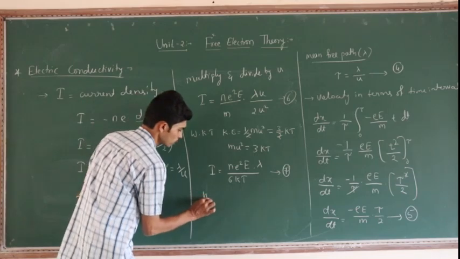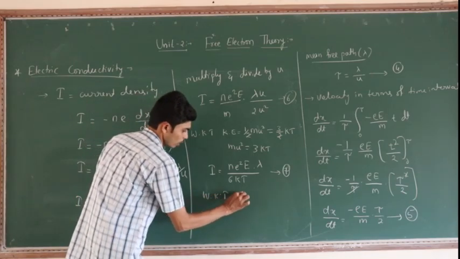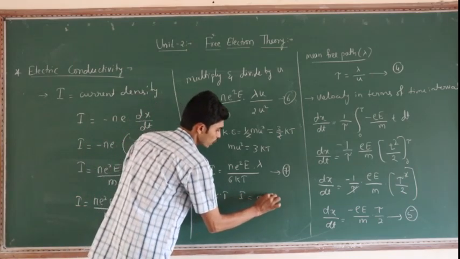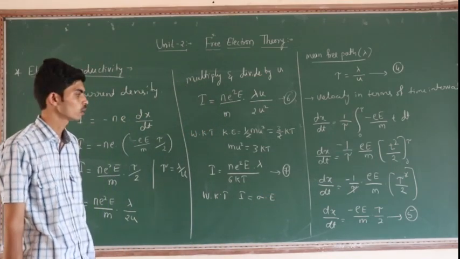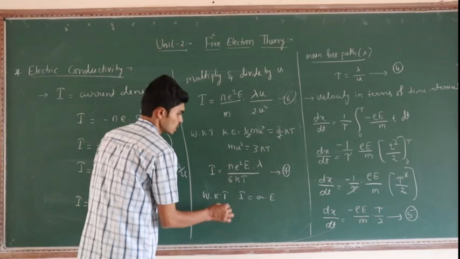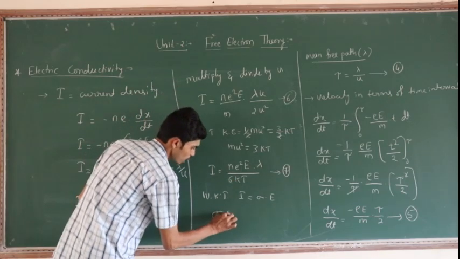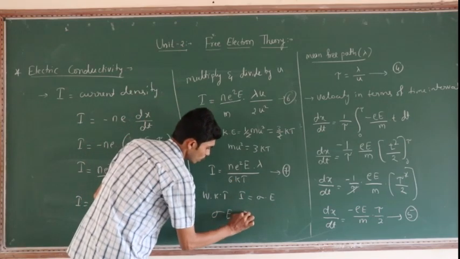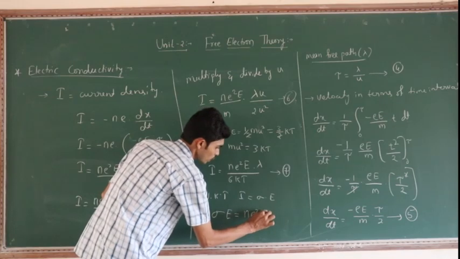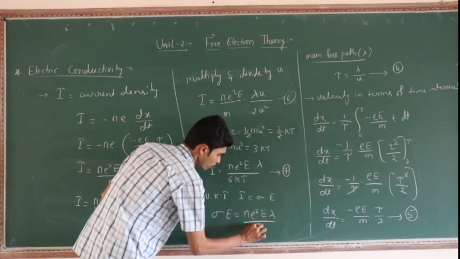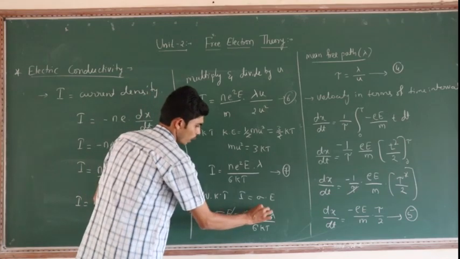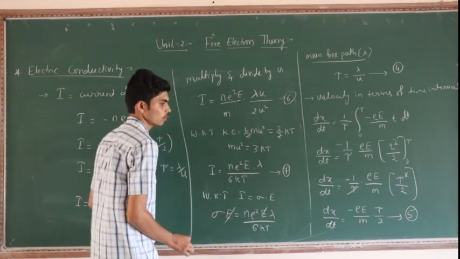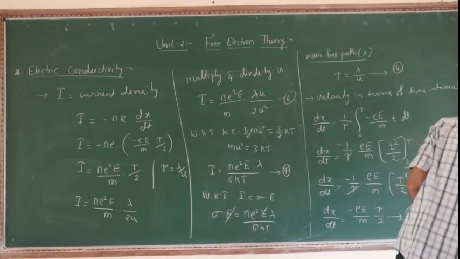We know that the current density J is equal to sigma into E. Then this equation becomes sigma E is equal to n e square E into lambda divided by 6kT. This E and this E get cancelled. The remaining term, just a minute.